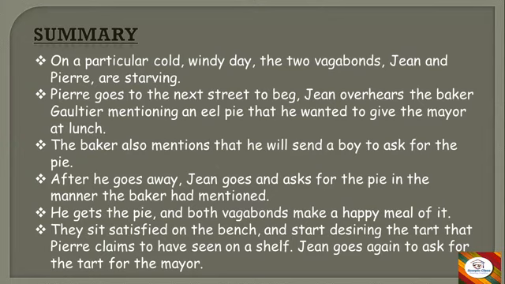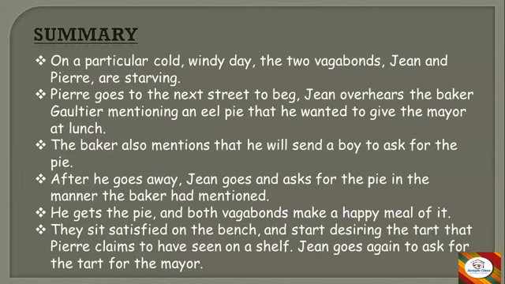The baker also mentions that he will send a boy to ask for the pie. So the baker is explaining to his wife how he'll send a boy, and with some signs, that is how you're going to identify him, and then you're going to give up the pie. The baker said that the boy will come, he'll first kiss your hand, and then he'll ask for the pie. So that person will be a messenger whom I'll be sending, and you will hand over the pie to him.